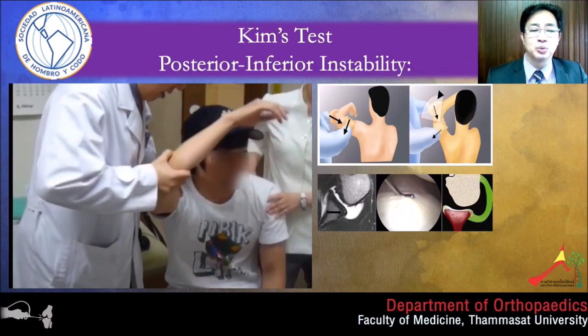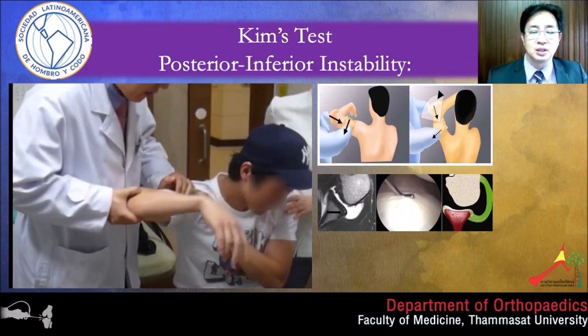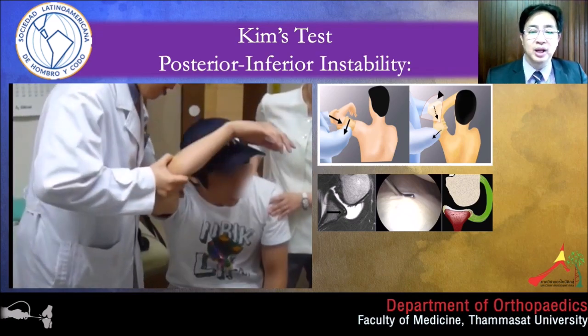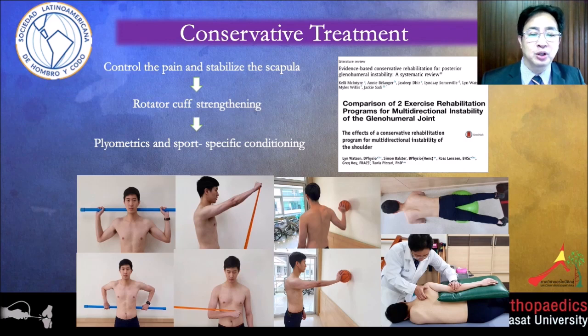Kim test. This video is from 16 years ago when I visited Dr. Sung Ho Kim. This is a very good test for posterior inferior instability. We start most patients conservatively. We strengthen the rotator cuff and the periscapular muscles. Most surgeons agree that we should try conservative treatment intensively for at least 6 months before jumping to surgery.